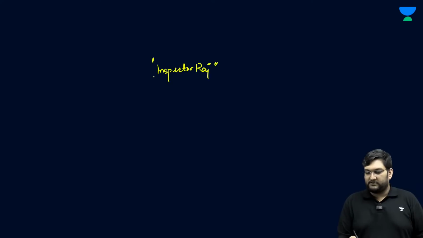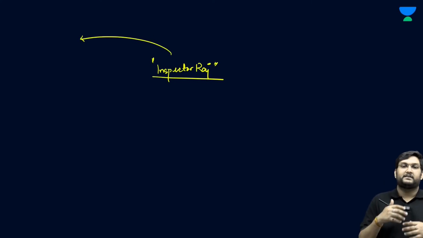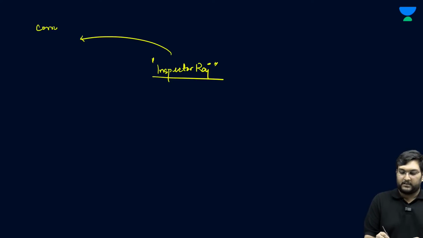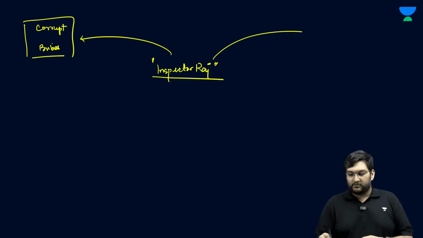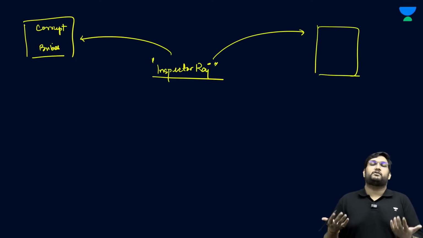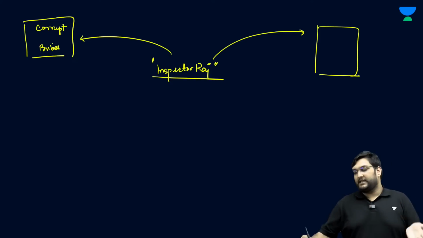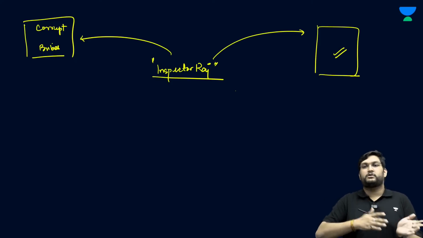Inspector Raj is something which we are trying to remove. See, we understand that when it comes to India, these inspectors could be corrupt, these inspectors could be taking bribes, and these are issues which persist. But that does not mean that you create a regime in which there is no compliance on the part of the government itself. Everything has to be done by the private actor. That way, you are going to the other extreme.